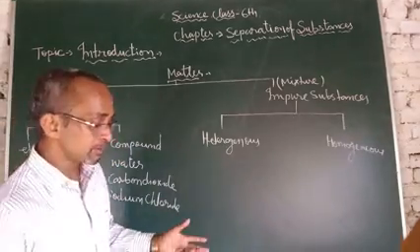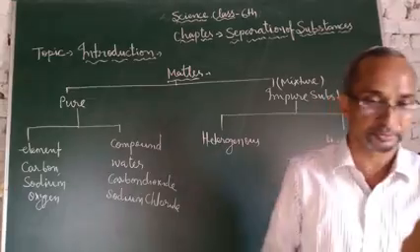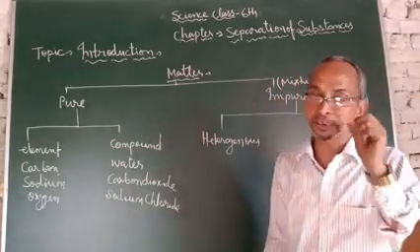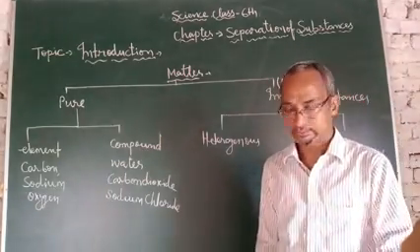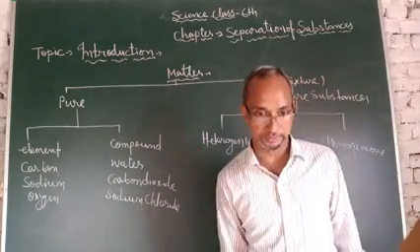Sodium chloride means the salt you take. The other name of salt is sodium chloride. So it is a compound.